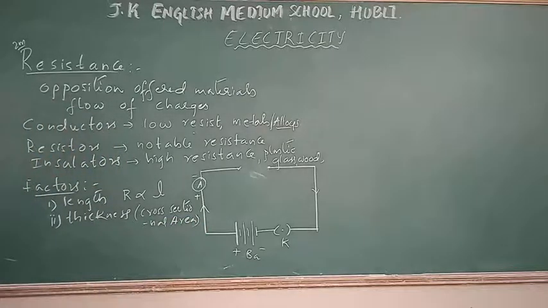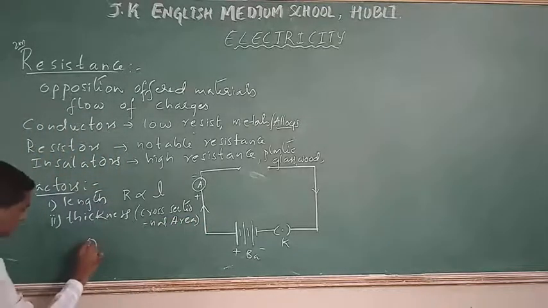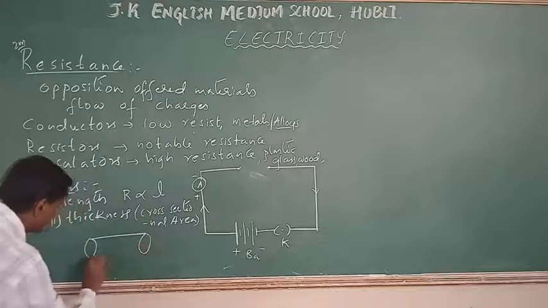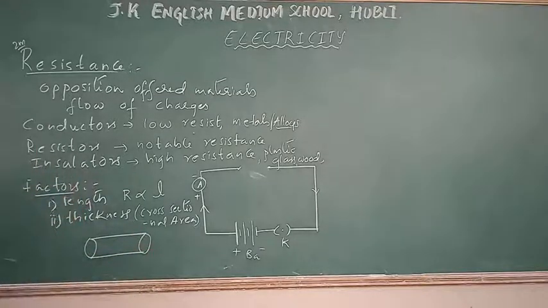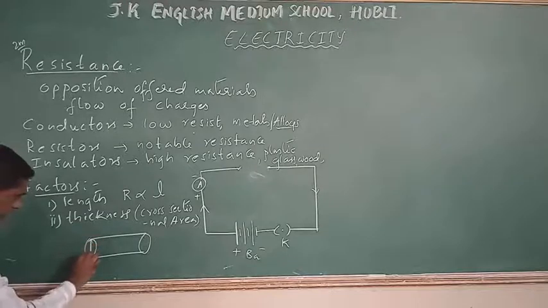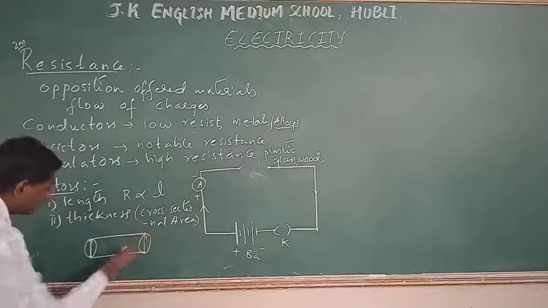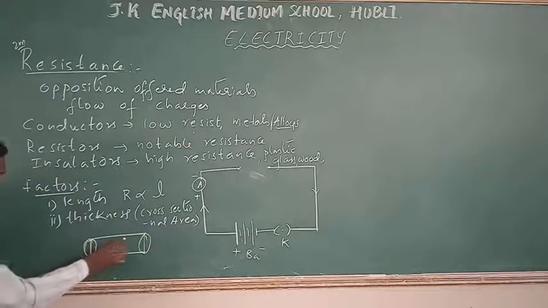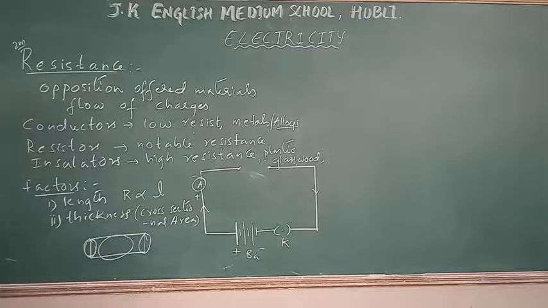What I mean by cross-sectional area is this: if I take a conductor, it is in the form of a cylinder. This is the diameter of this circle. This particular area, we call it the cross-sectional area.